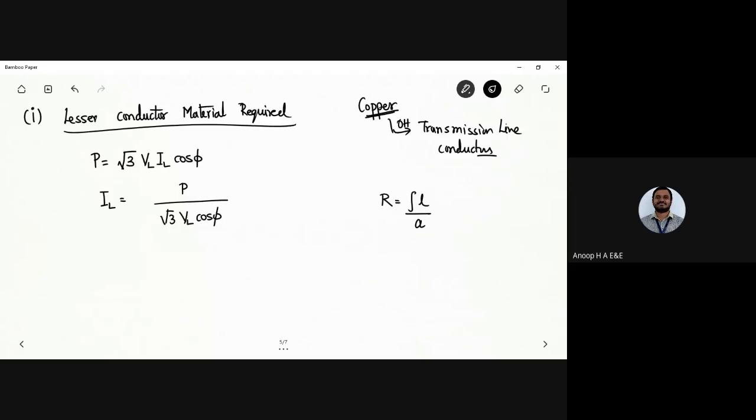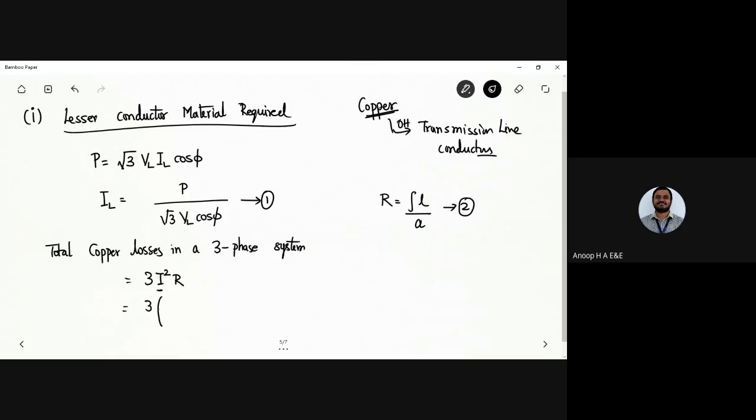Now I'll carry out the total copper losses in a three-phase system. That is given by 3I squared into R, or IL squared into R. Now how can I write I and how can I write R?